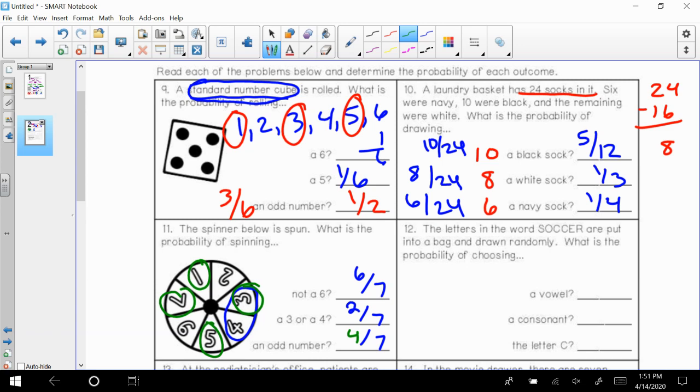Okay, go ahead and pause this video and try the rest of the problems yourself, and then I'll go over them really quickly and you can check to see if you got them right.